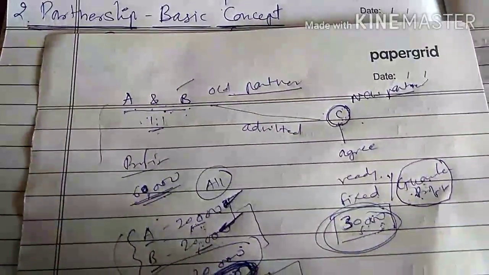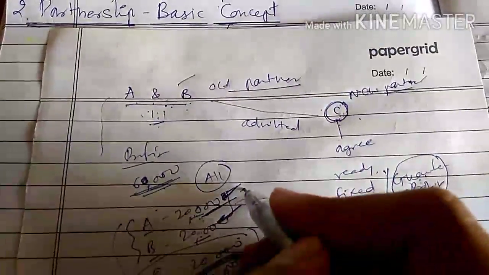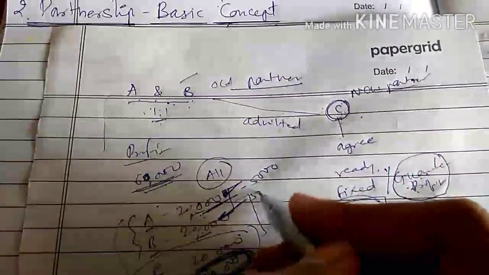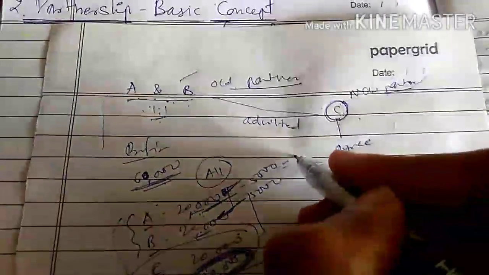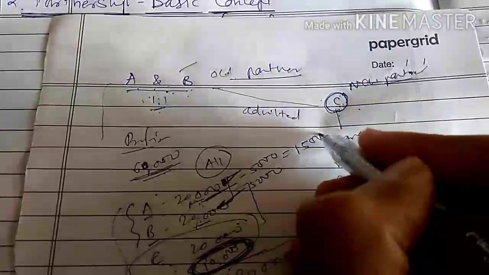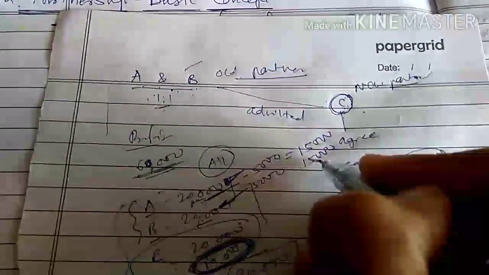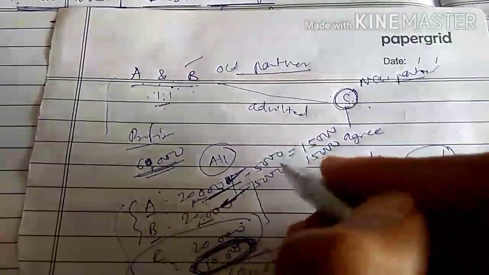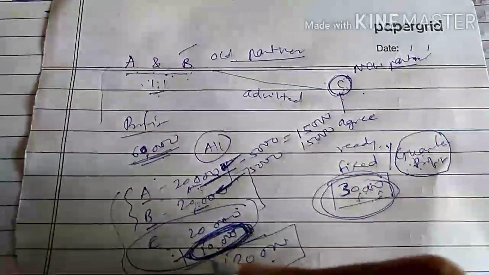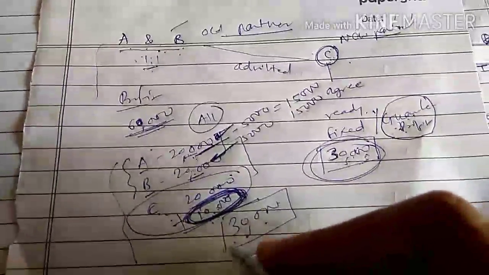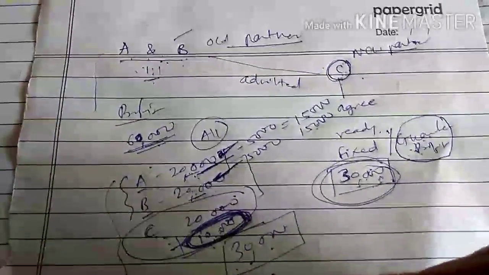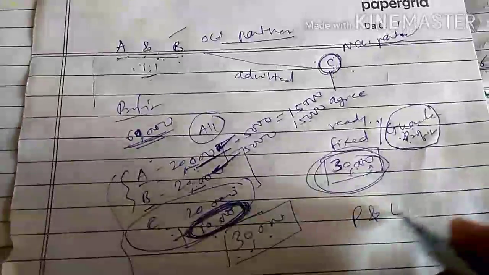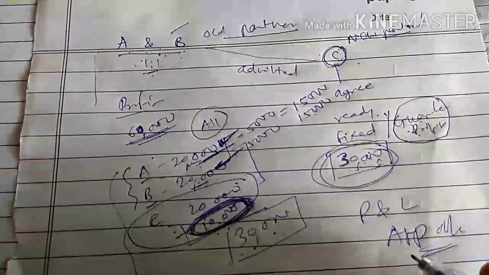So the ratio is 1:1. It means these 10,000 you have to deduct from A minus 5,000 rupees and from B minus 5,000 rupees. So for A you have to give 15,000 rupees and for B 15,000 rupees, and for C 30,000 rupees. Why is it 30,000? Because this 10,000 is the deficiency amount, and this deficiency you have to adjust in C's capital. So this is called guaranteed profit to a partner, and all of these you have to adjust in the profit and loss appropriation account.